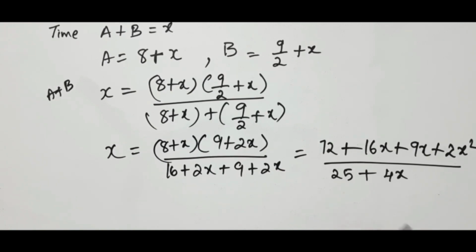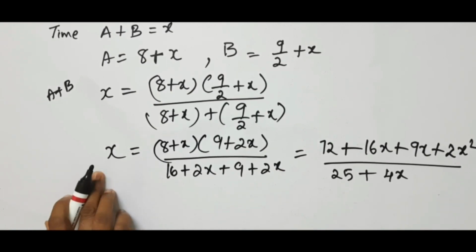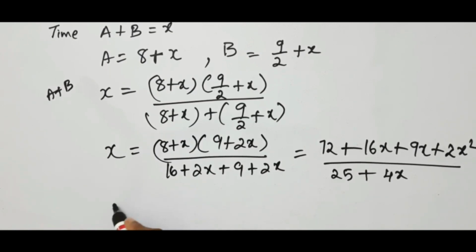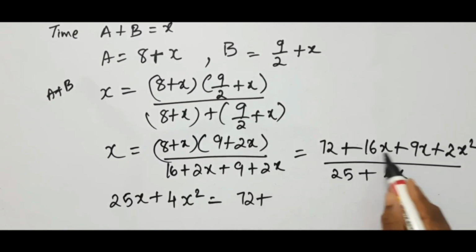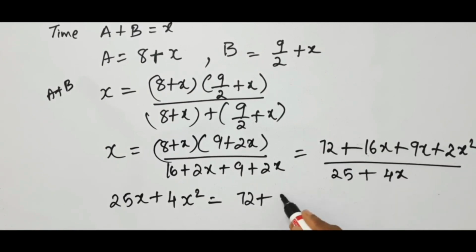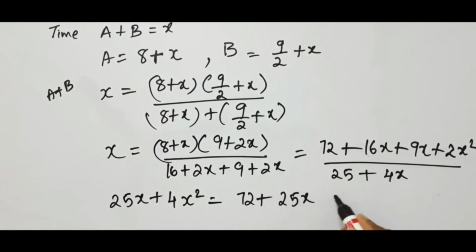Now take this 25 plus 4X to LHS. This becomes 25 plus 4X into X becomes 25X plus 4X square equal to 72 plus 16X plus 9X is nothing but 25X plus 2X square.